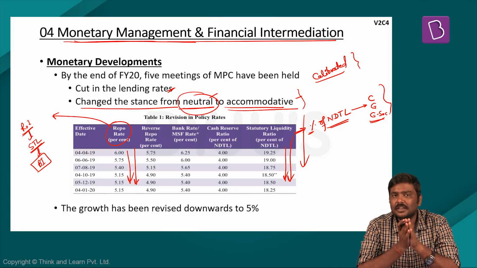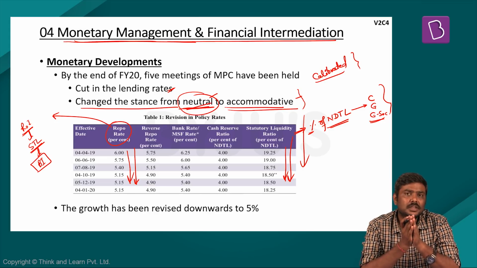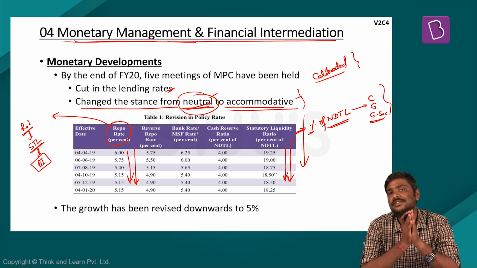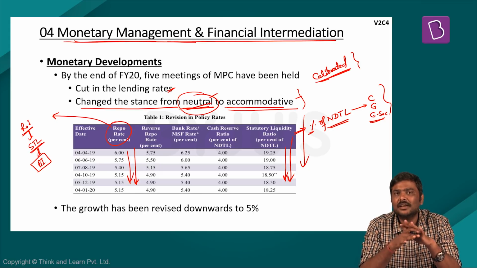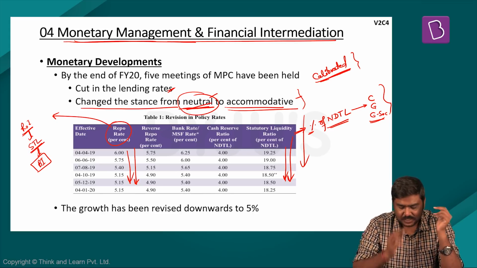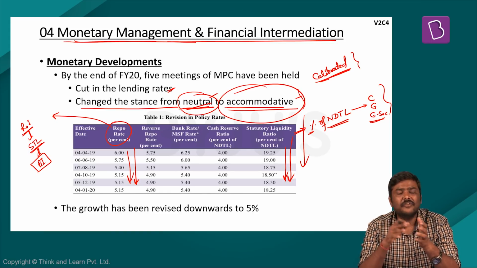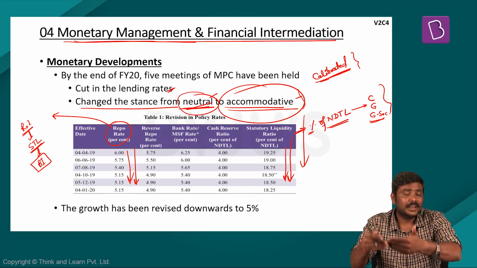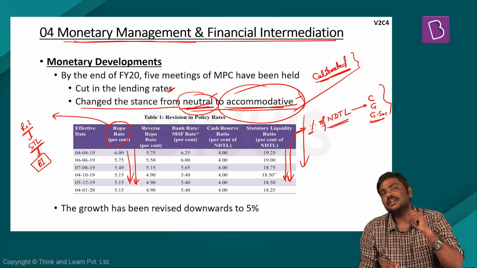When the committee says the stance is neutral, it basically means the committee is not going to tell whether they are going to increase or decrease the lending rates. When they say calibrated tightening, they are indicating that they are not going to cut the lending rates. And on the other side, accommodative basically means the central banker could cut the lending rates in the next monetary policy review. So these are the 3 stances usually used by the central banker.